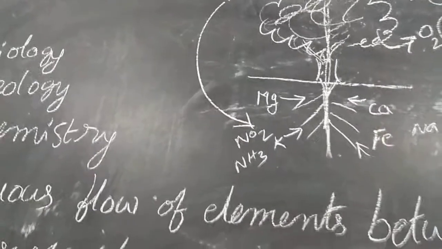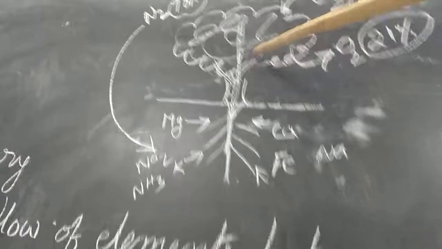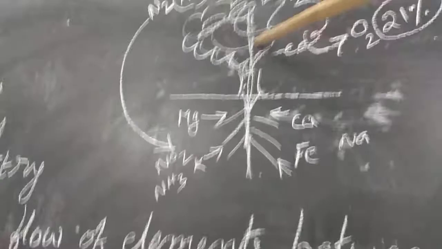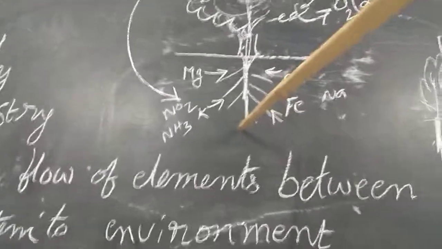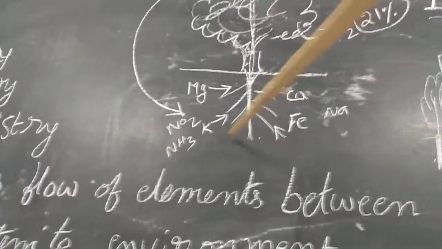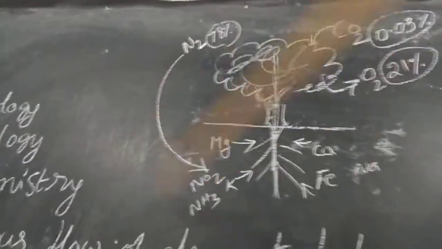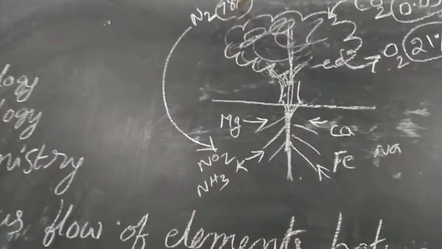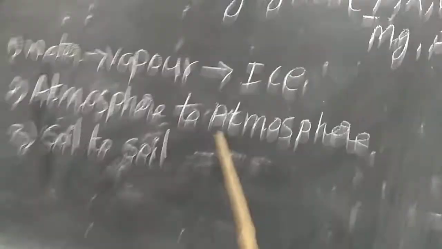Plants absorb this nitrogenous product and prepare food material. After their decay, the nitrogenous compounds are converted by denitrifying bacteria into molecular nitrogen, and nitrogen again reaches the atmosphere. So it is observed from atmosphere to atmosphere. These gaseous cycles are observed in the atmosphere.